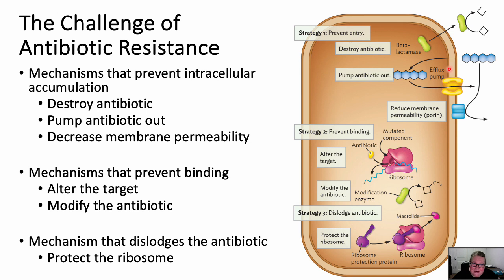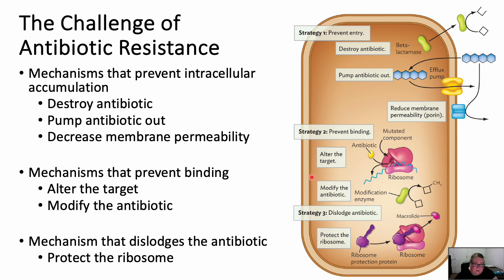Okay, let's say that the antibiotic does get into the cell. Drug efflux pumps can pump it right out so it doesn't stay and cause damage. Okay, and then maybe our antibiotic is going to use something like porins, so these proteins in the membrane, to gain entrance into the bacterial cell. Well, what if we slightly change the shape of our proteins in the membrane? So they're going to let what they normally let in, but they're not going to be able to let the antibiotic in. So that's going to keep it out as well. So those are 3 of the 6 ways, and they fall underneath that accumulation category.